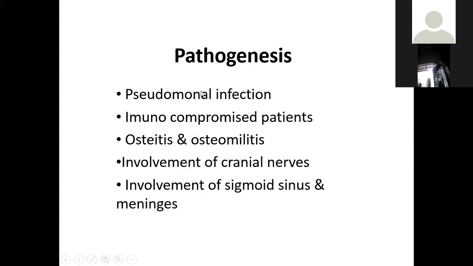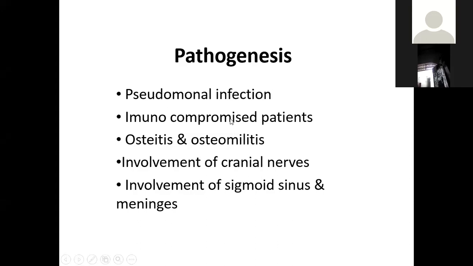So it is particularly a pseudomonal infection of the external auditory canal. This infection is common in immunocompromised patients.